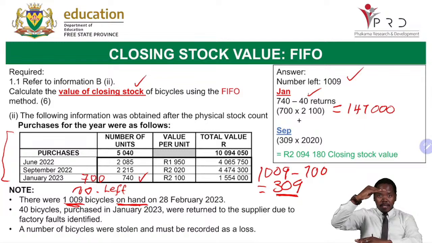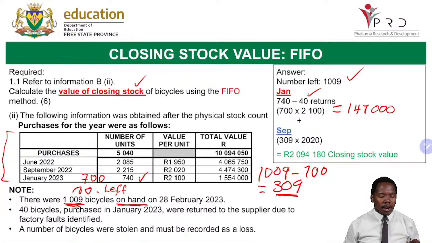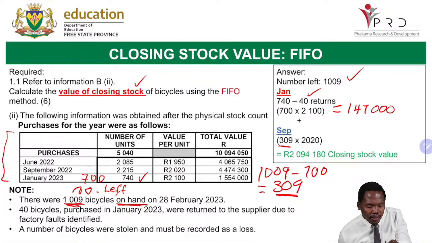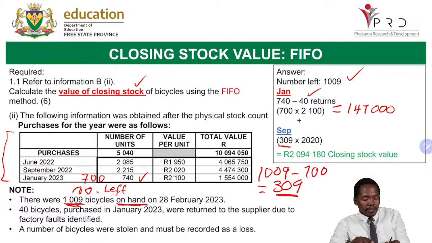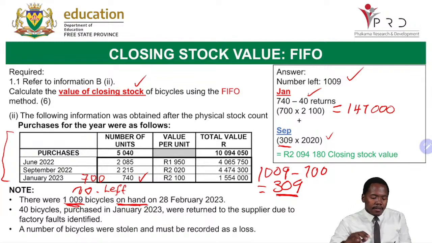I'm going a step up. Now, I'm going up a little bit. Now, it's 2,215. Now, I'm not going to need all the units. I'm only going to need what? 309 to make it 1009. Okay, now I will say 309 multiplied by what is the value per unit? It is 2020. Okay, there we have it.